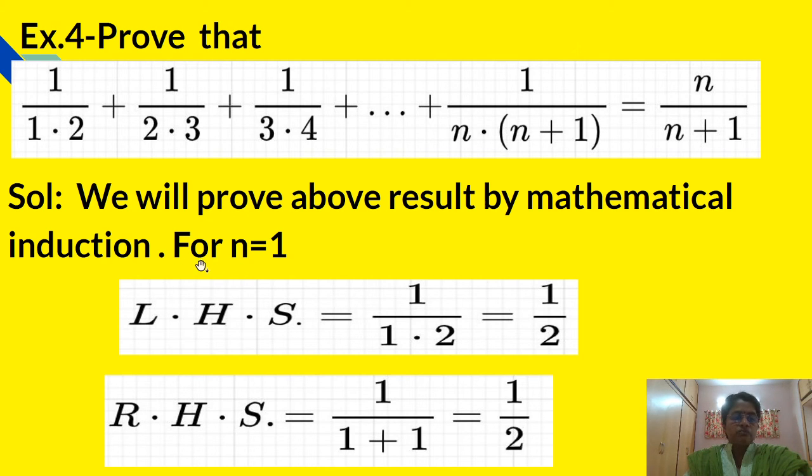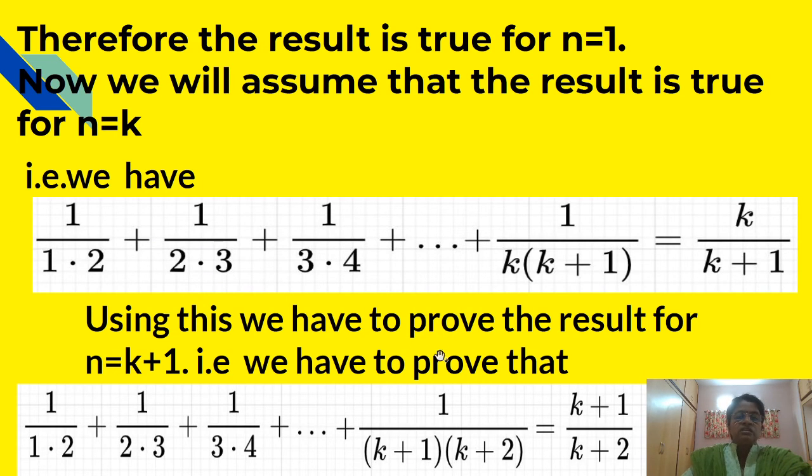mathematical induction. Now for n is equal to 1, we will have 1 upon 1 into 2, that is 1 half. LHS will be 1 half for n is equal to 1. For n equal to 1, the RHS will be 1 upon 1 plus 1, that is 1 half. That is, for n equal to 1, LHS value and RHS value are the same, that is they are equal, and therefore LHS equal to RHS. That is, the result is true for n equal to 1.